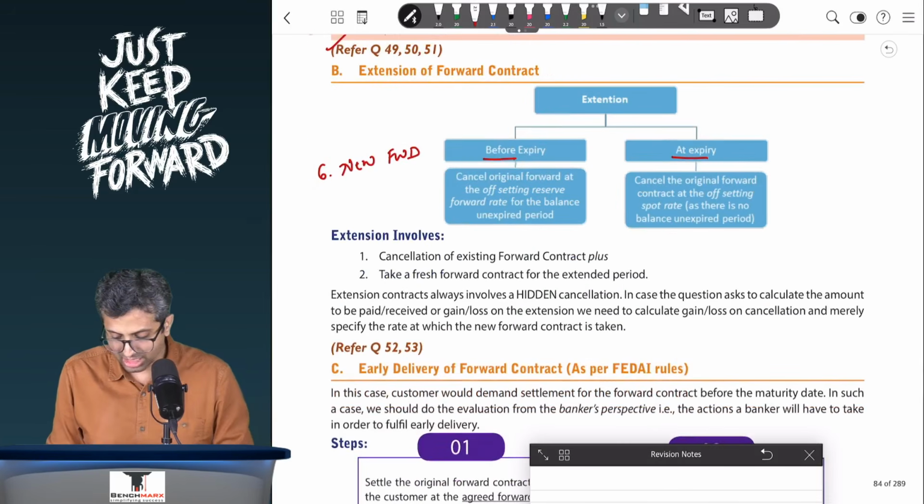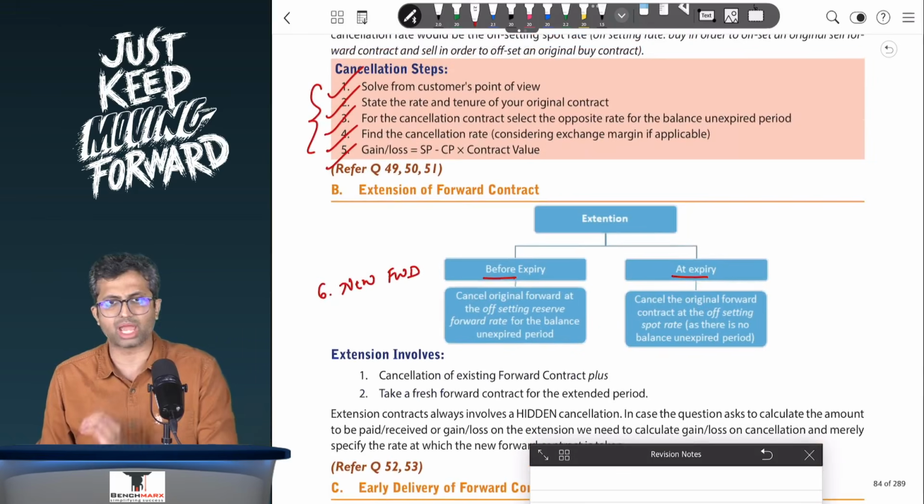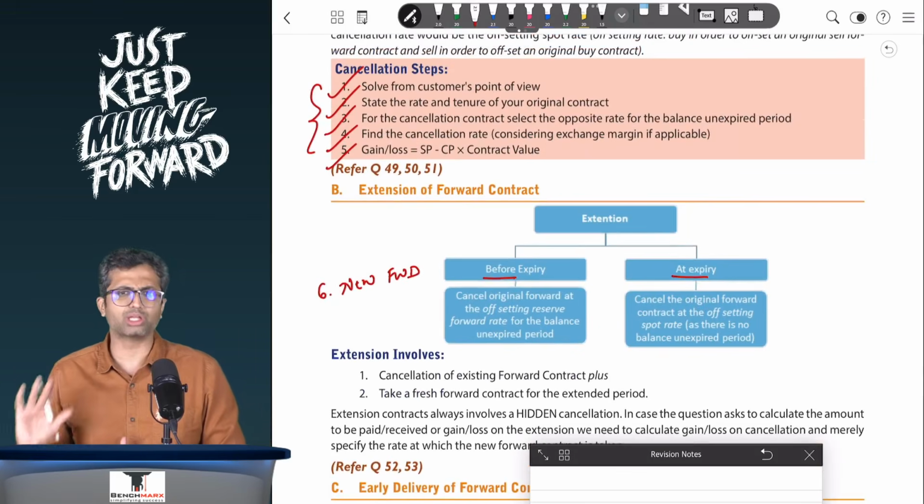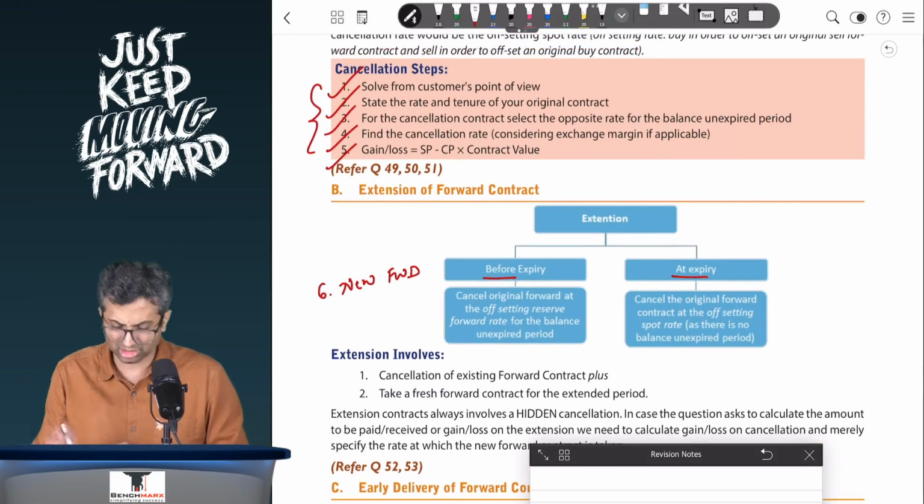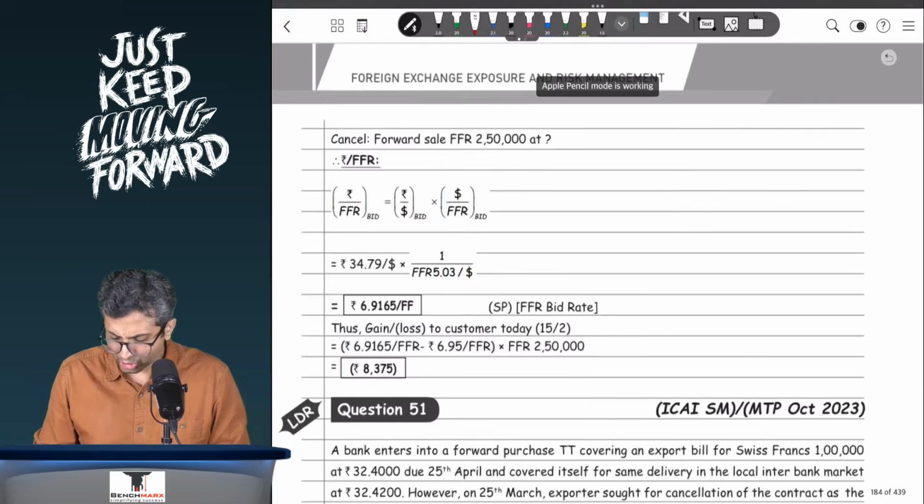Now these two take care of your cancellation and extension. Before you proceed on to the other two aspects, I would want you to try a couple of questions on this so that we are comfortable.